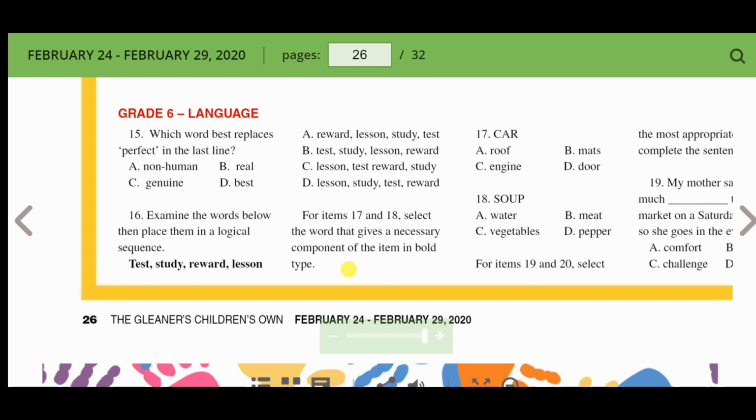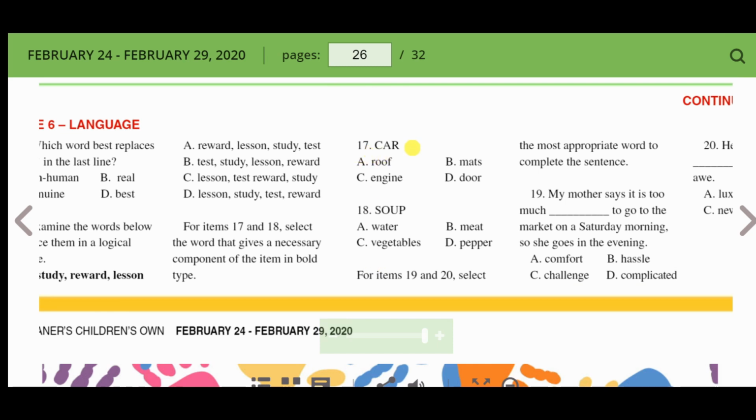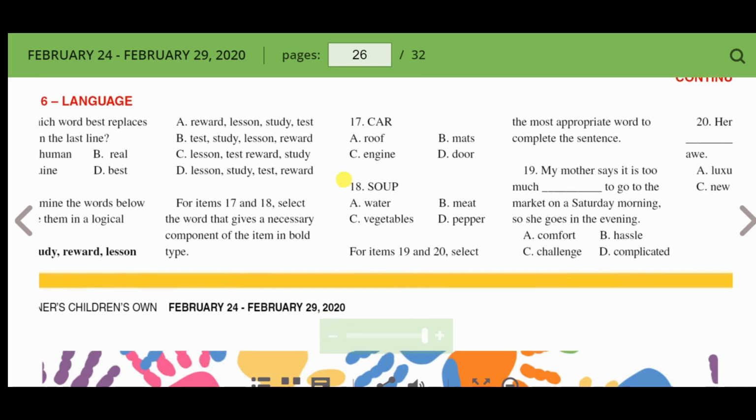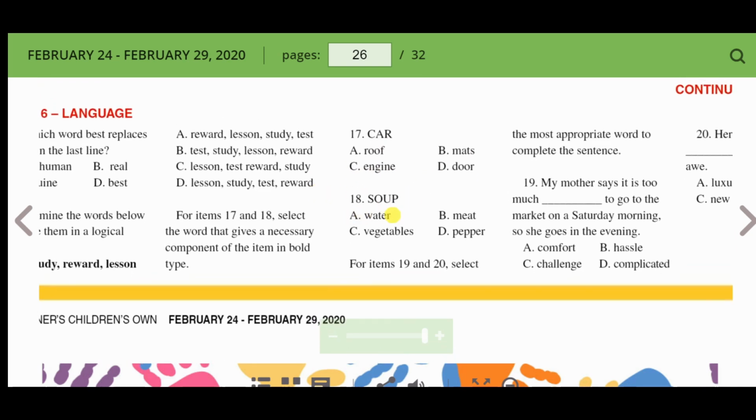For items 17 and 18, select the word that gives a necessary component of the item in bold type. So let's go. Car: roof, engine, mats, door. I would go with engine. So we can have a car without a roof, mats, and doors, but we can't have a car without an engine. Soup: water, meat, vegetables, pepper. Well, we must have water in which to cook these things to make the soup. So I would go with water.